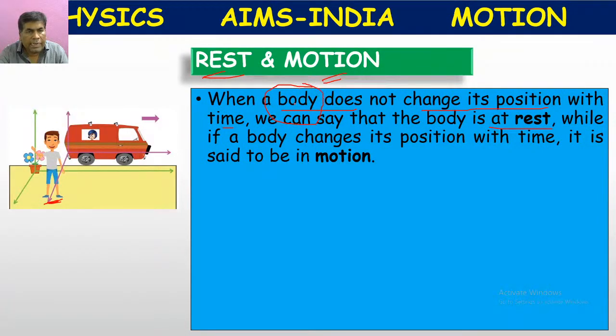Before 1 hour, the body is in some position. After 1 hour also, if it continues to be in the same position and does not change its position, then we can say that the body is at rest.